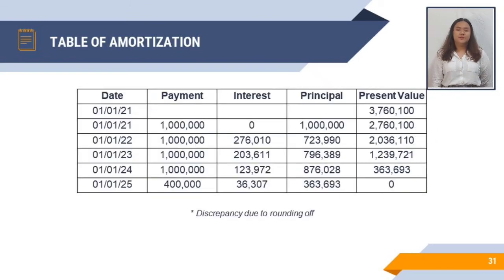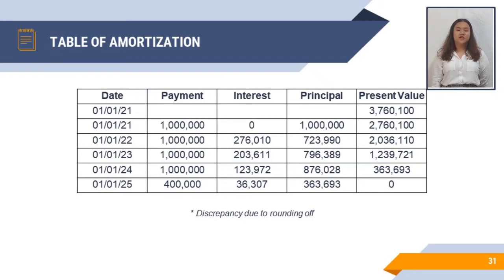Interest is equal to the preceding present value times the interest rate. Note that the first rental payment on January 1st, 2021 pertains to the principal only. Thus on January 1st, 2022, the interest is equal to 2,760,100 pesos times the 10% or equal to 276,010 pesos.